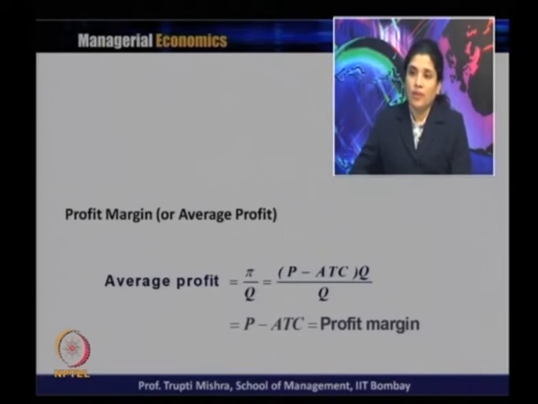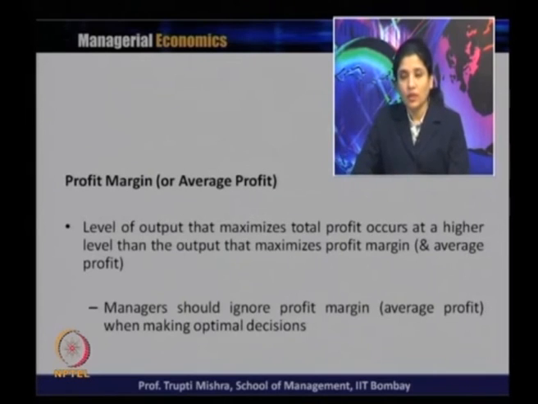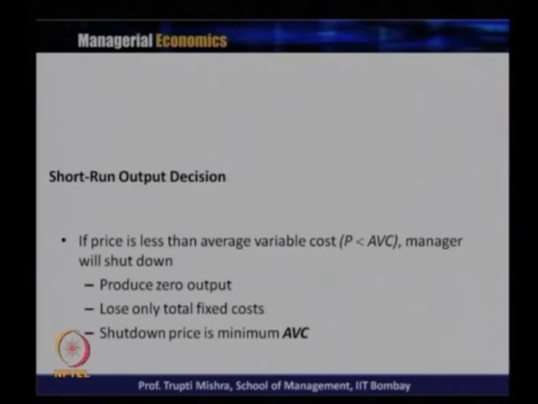Now, what is profit margin? We need to understand this concept in order to understand the shutdown condition. So, profit margin or the average profit is pi divided by q, that is (P minus average total cost) times q divided by q, or we can say P minus ATC is the profit margin. The level of output that maximizes the total profit occurs at a higher level than the output that maximizes the profit margin, and generally the manager should ignore profit margin when making the optimal decision.